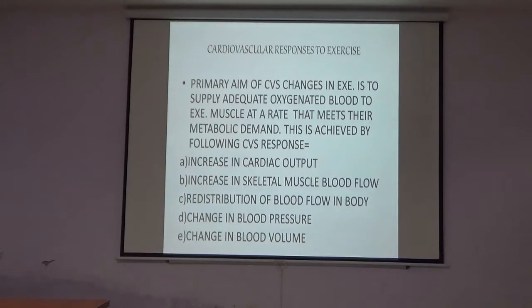Primary aim of the CVS changes in the exercise is to supply adequate oxygenated blood to exercising muscle at the rate that meets their metabolic demand.